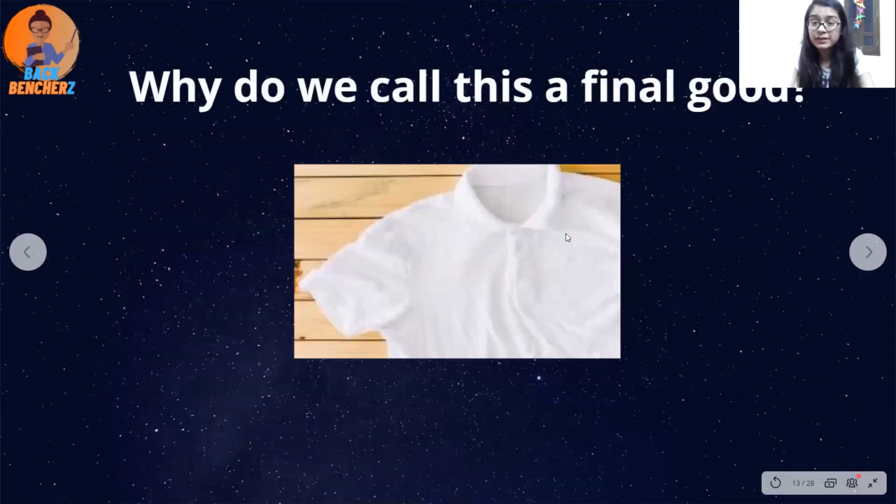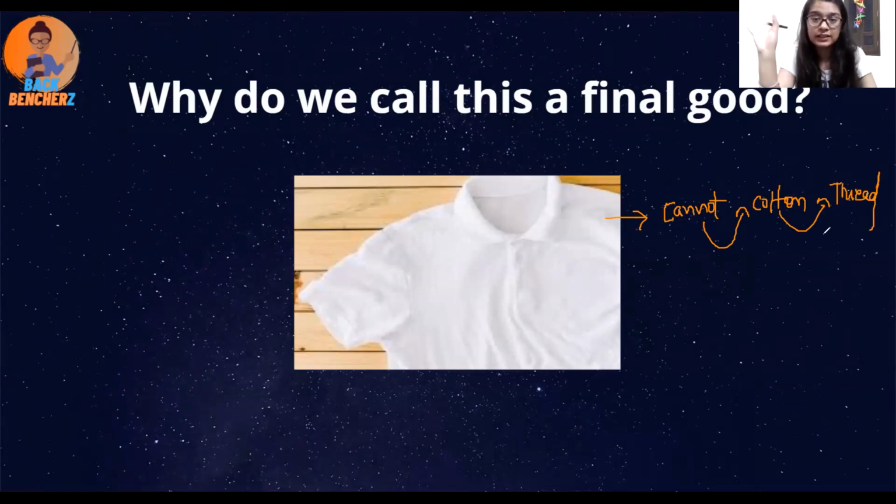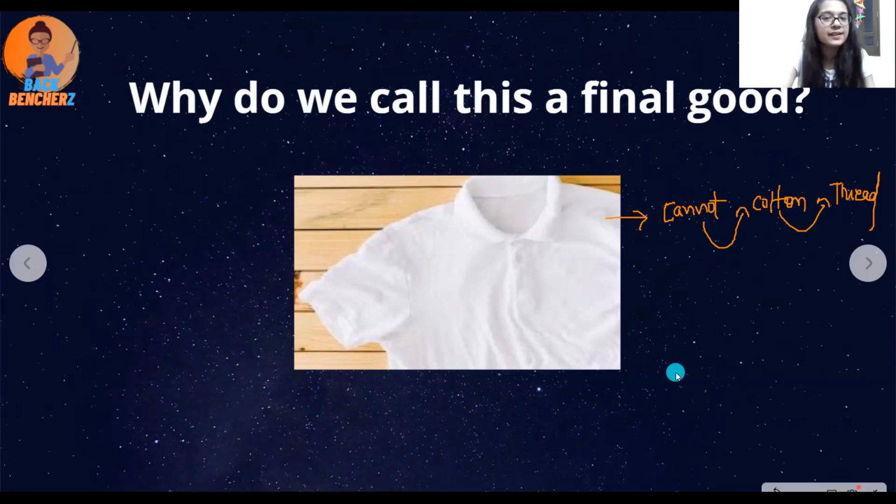Now this question may arise: how can we say that this is the final good? This shirt becomes a final good because it cannot be used again. You cannot make cotton or thread out of this shirt again. It might become a mop for your house that your mother can make, but it is a final good because it cannot be recycled. That is the simple idea. This shirt cannot be recycled, that is why it is a final good.